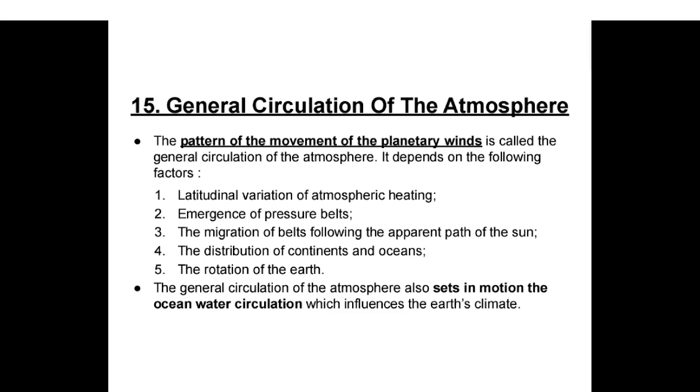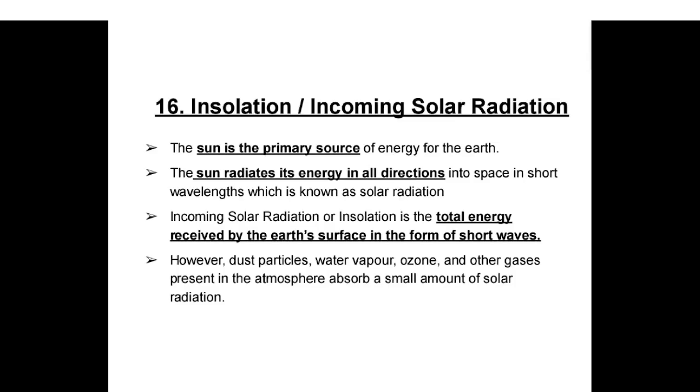The general circulation of the atmosphere also sets in motion the ocean water circulation, which influences the earth's climate. Insolation and heat. Insolation, incoming solar radiation. The sun is the primary source of energy for the earth. The sun radiates its energy in all directions into space in short wavelengths, which is known as solar radiation.